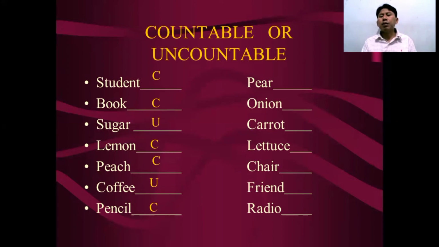Pencil, yes, countable. What about pear? Countable, of course. What about onion? Countable, of course. What about carrot? Yes, countable, of course. What about lettuce? Uncountable. Chair, yes, countable. Friend, countable. Radio, yes, countable.